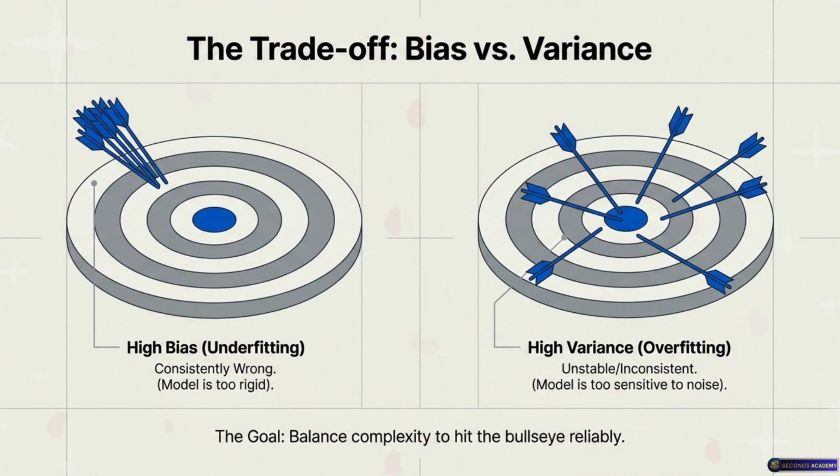Right. Generally, very complex models tend to have low bias. They can technically hit the bullseye, but high variance. They're incredibly shaky. And simple models? Simple models tend to have high bias. They miss the bullseye, but low variance. They securely hit the exact same wrong spot every single time. So you really want to be right in the middle. Accurate, but steady. That is the holy grail of machine learning. As engineers, our entire job is to tune the hyperparameters to find that exact sweet spot. We need the model to be smart enough to see the real pattern, but dumb enough to ignore the curtains.